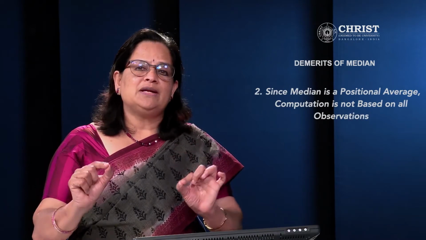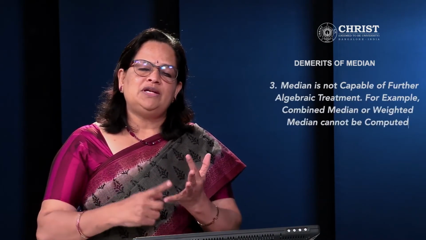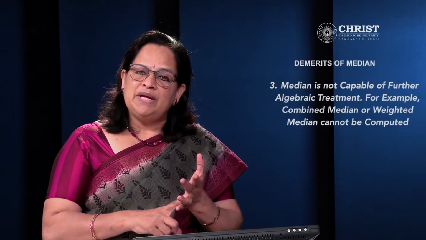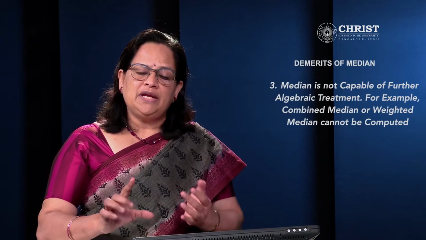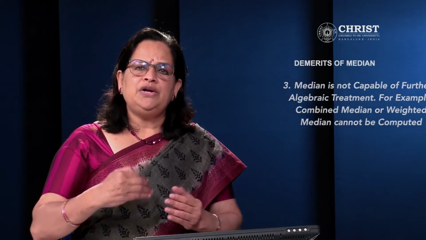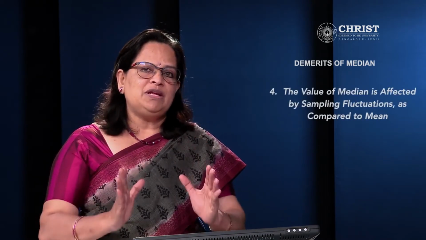So median, we are calling it a positional average. Computation is not based on all the observations; whichever is the middle value or the median class, that will be the base for computation. So median is not capable of further algebraic treatment. When we learned mean, we learned that weighted mean and combined mean can be calculated, whereas in the case of median, combined median or weighted median cannot be computed. Also, the value of median is affected by sampling fluctuations as compared to mean, because it's a positional average. If sampling fluctuations are there, the median value will get affected.